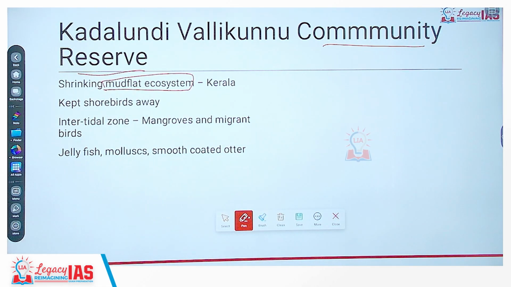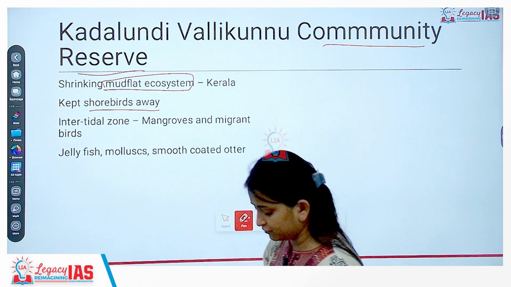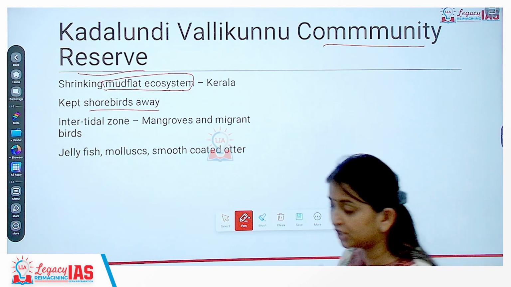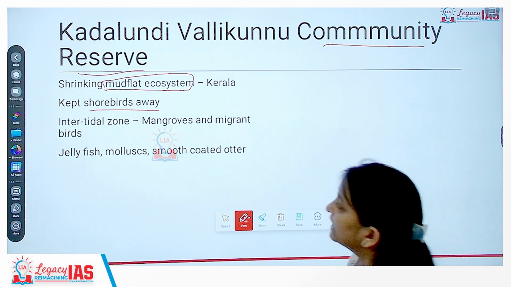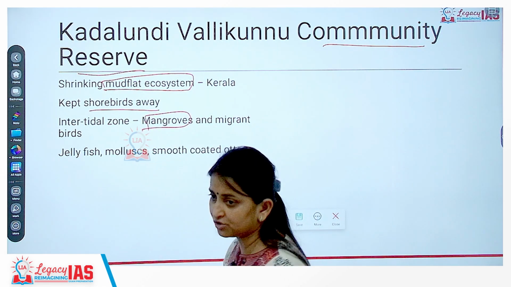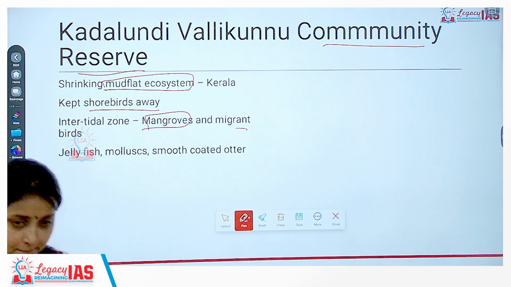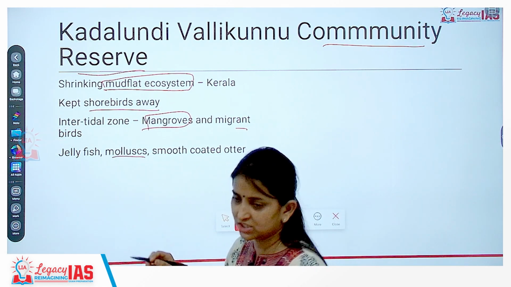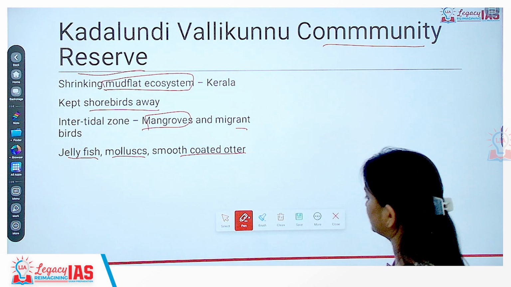What is a mudflat ecosystem? This will be a marshy land saturated with water. So this is a mudflat ecosystem, and what we are observing is there is a shrinking in this mudflat ecosystem, which is reducing the presence of shorebirds in this region. So it has kept the shorebirds away. It is an intertidal zone, so we do have the presence of mangroves as well as migrant birds. But apart from mangroves and migratory birds that are coming into this area, we also have some molluscous species. Molluscous species can be seashells or jellyfishes, as well as smooth coated otter in this region.